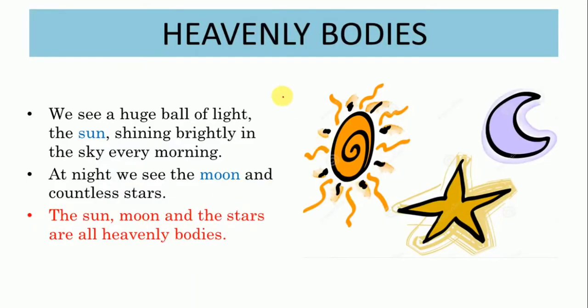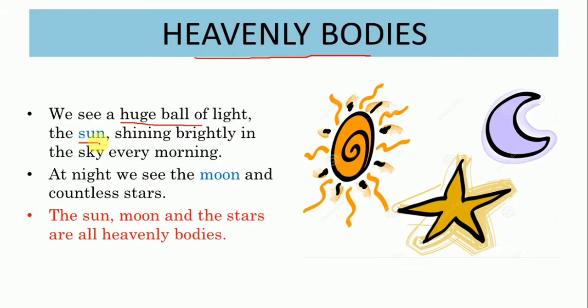First of all, let us learn about heavenly bodies. Okay. Children, tell me, what all things do you see in the sky? So you see a huge ball of light, right? And that huge ball of light is called the sun, which shines brightly in the sky every morning.